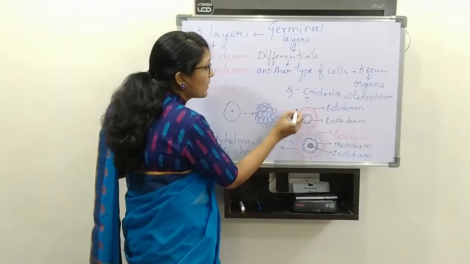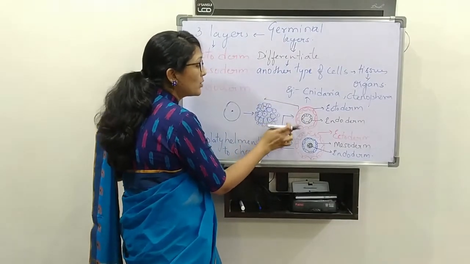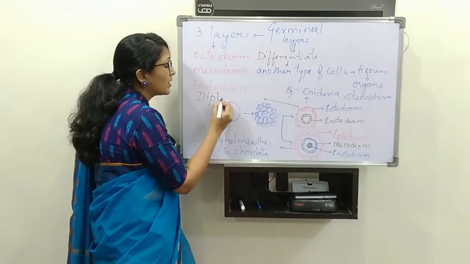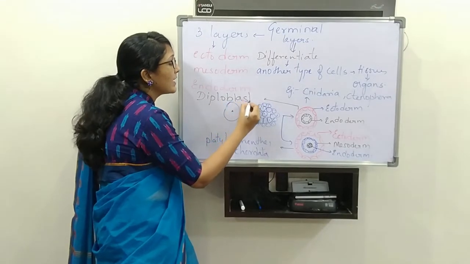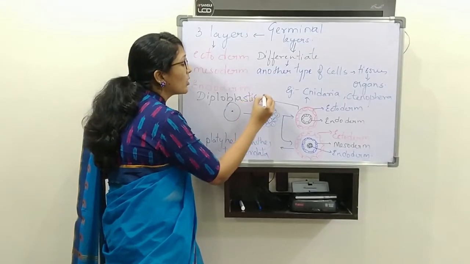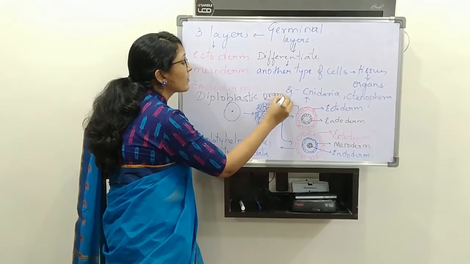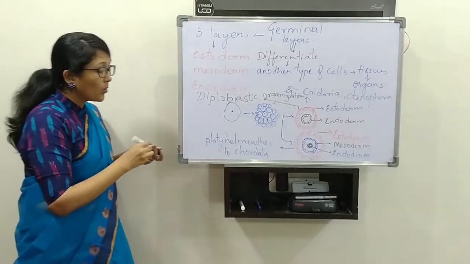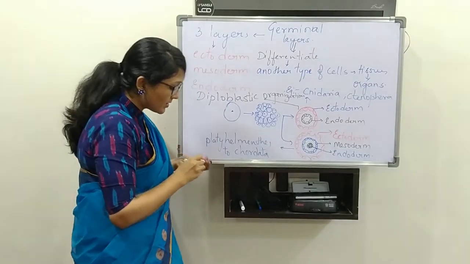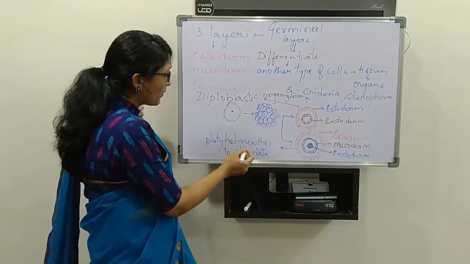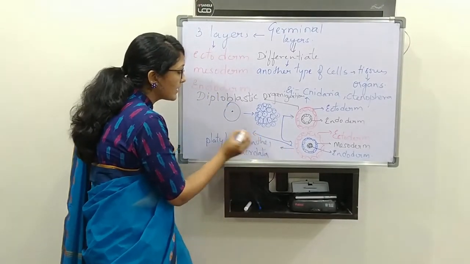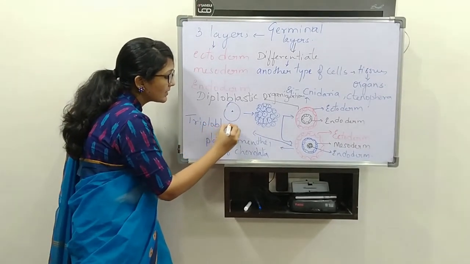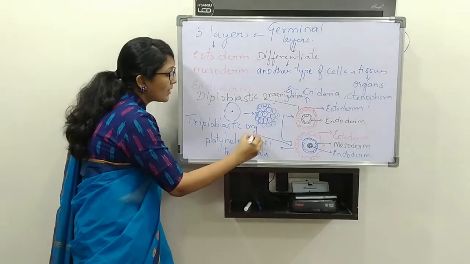This type of organization with only two germinal layers is called diploblastic organization. Then this type of organization is called triploblastic organization.